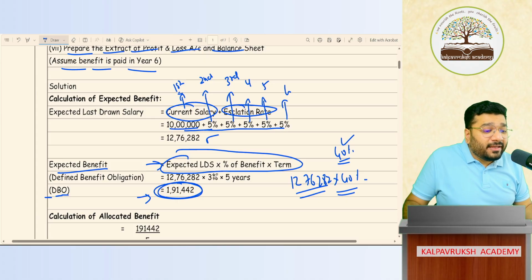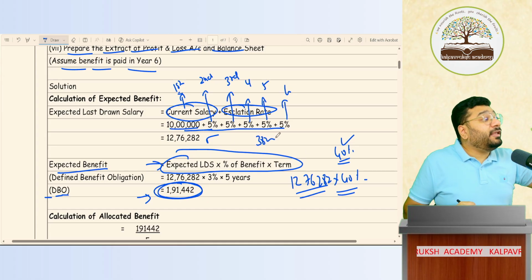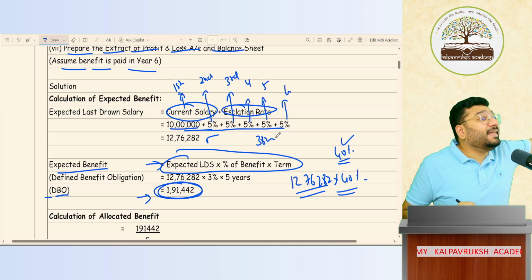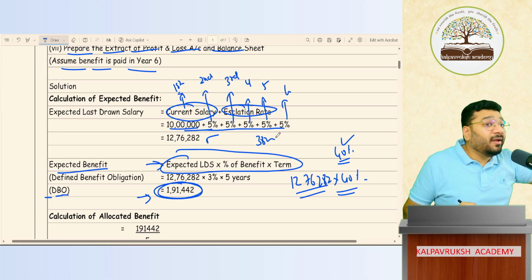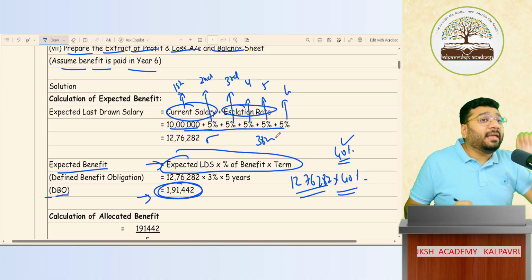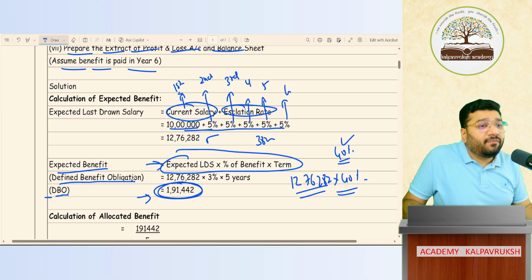Contribution plan, the amount is 38,000, what you got. Every year I have to deposit in some fund, like that there is a compulsion on my head. But this is not a contribution plan. What plan is it? Benefit plan. So in a benefit plan, our obligation is called the defined benefit obligation.